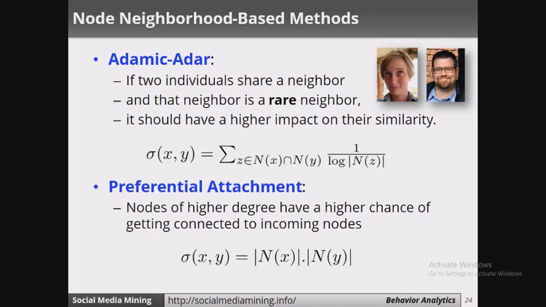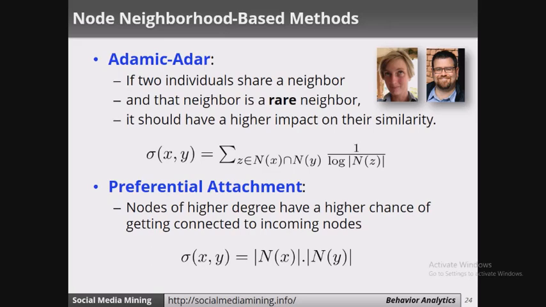Then we have the Adamic-Adar method. What it does is find the rare neighbor, and what it tries to tell is that the rare neighbor has the most impact. So if two friends share a neighbor and that neighbor is a rare neighbor, then it should have a higher impact on their similarity.